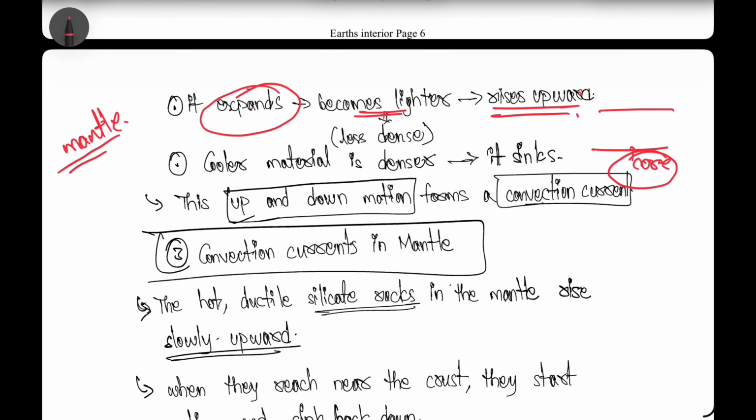Because of the heat, the rocks present here in the mantle region will start melting, become less dense and start moving upward, and the colder rocks already present here will move towards the lower region. And this complete cycle is called the convection cycle that is happening in the mantle layer, right? And this is the actual driving force behind plate tectonics.